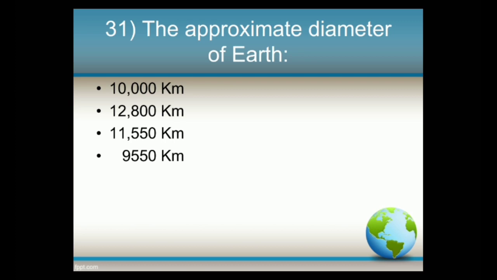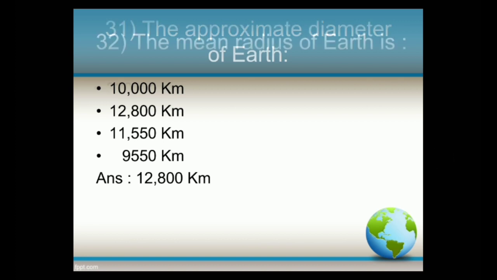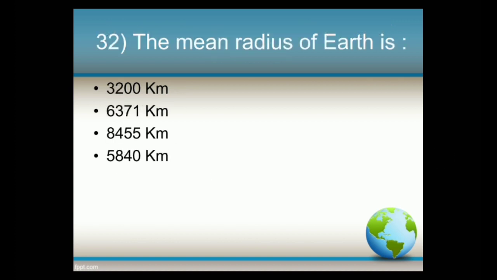And the answer is 12,800 kilometer. Next question, the mean radius of earth is: options: 3,200 kilometer, 6,371 kilometer, 8,455 kilometer, or 5,840 kilometer. And the answer is 6,371 kilometer.